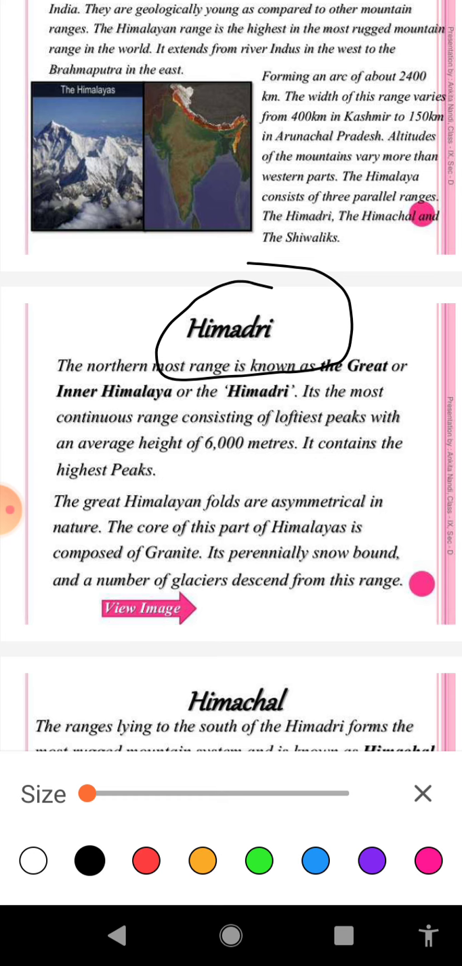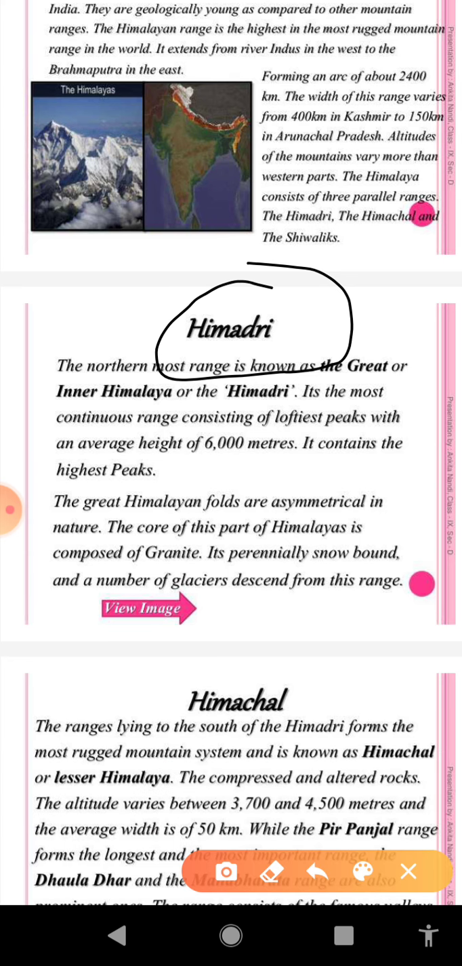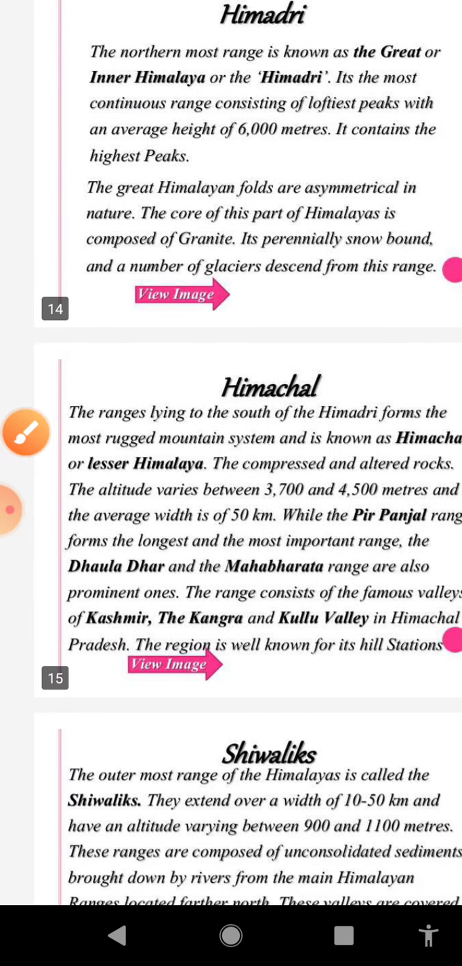Average height is about 6000 meter above the mean sea level. It contains some of the world's highest peaks like Mount Everest, Kanchenjunga, Nanga Parvat, Nanda Devi, etc. Then this range of the Himalaya is covered with snow or ice sheets throughout the year. Next point, the core of this range of the Himalaya is composed of granite. So these are the important characteristics of Himadri.